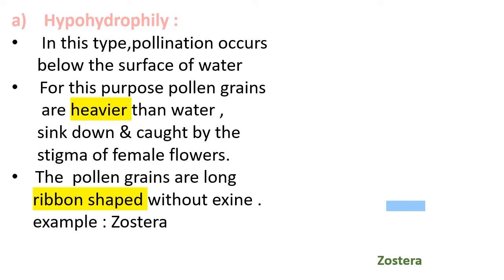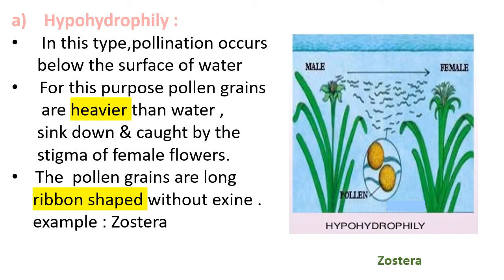Hypohydrophily. It is the first type of pollination carried with the help of water. This type of pollination occurs below the surface of water. Hence it is called hypohydrophily. In the image, we see Zostera plants.